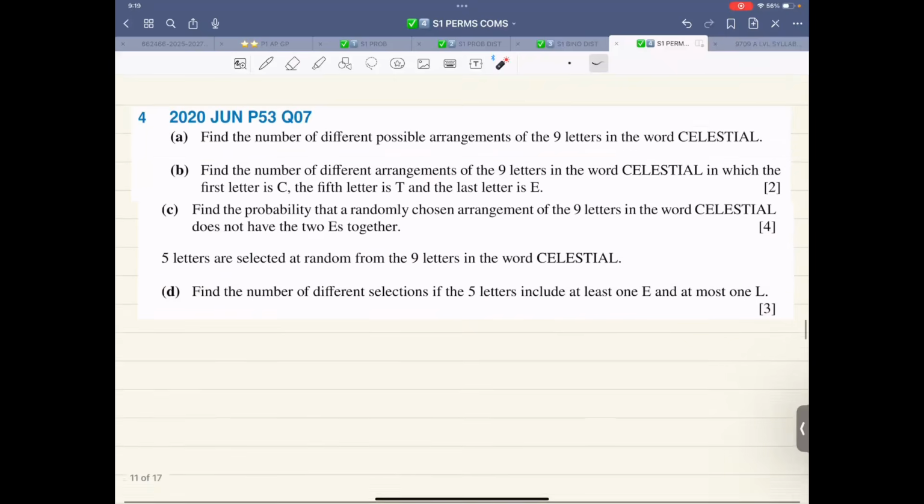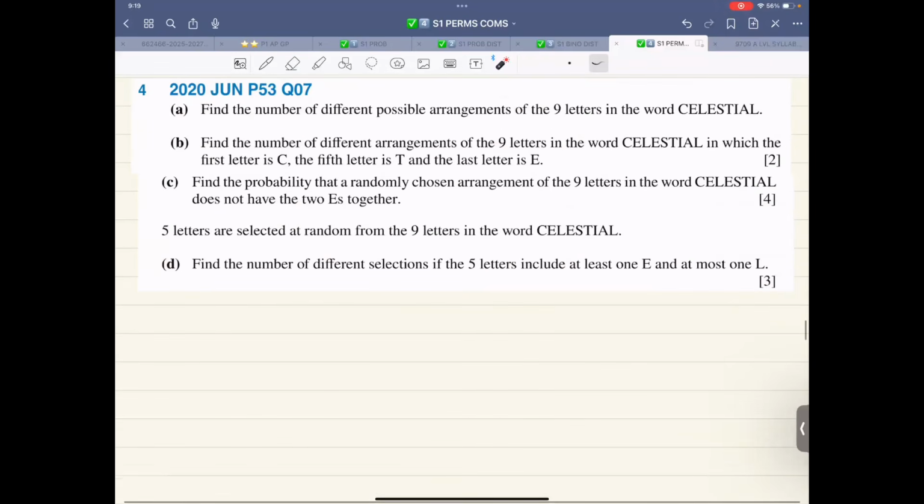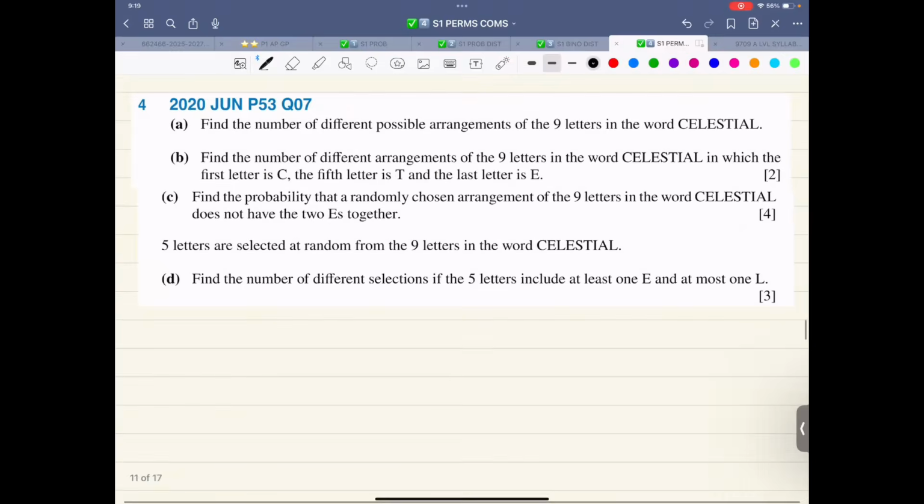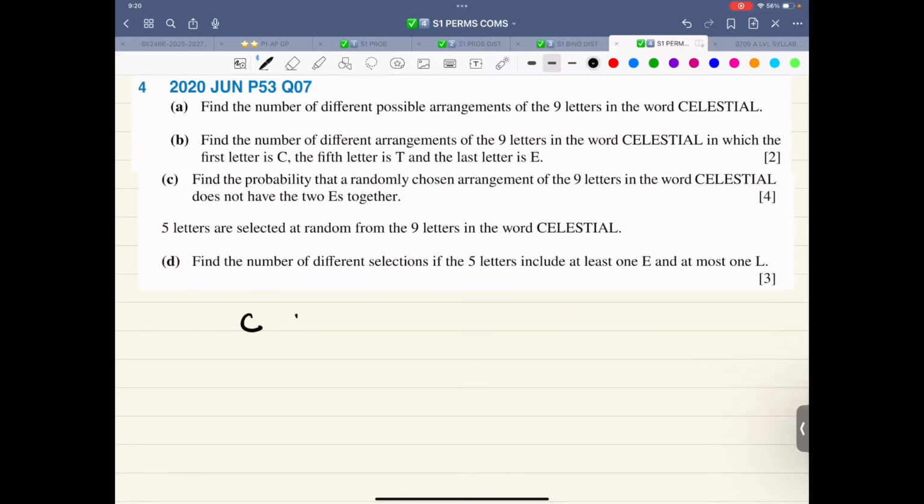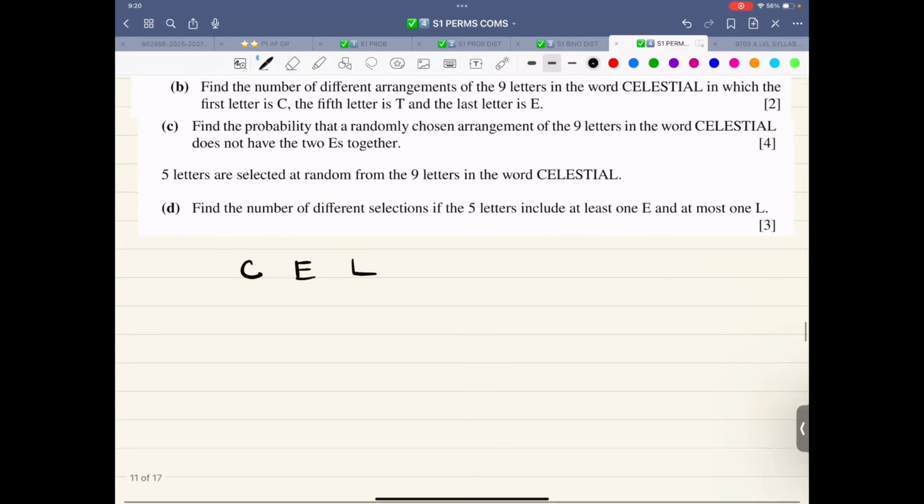Now, last question. It says, find the number of different possible arrangements of 9 letters of the word celestial. C, E, L, E, S, T, I, A, and L. So now what do we have?